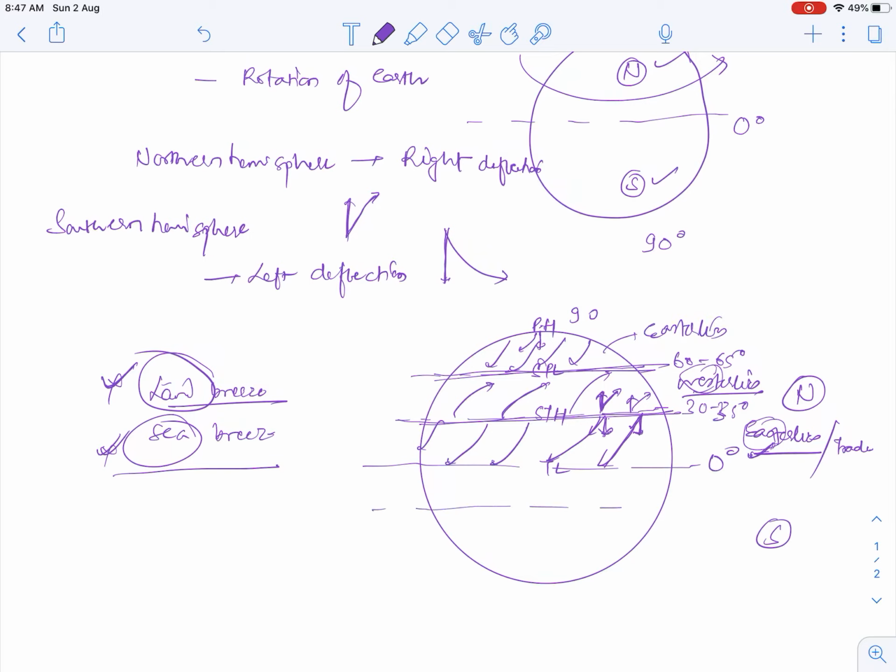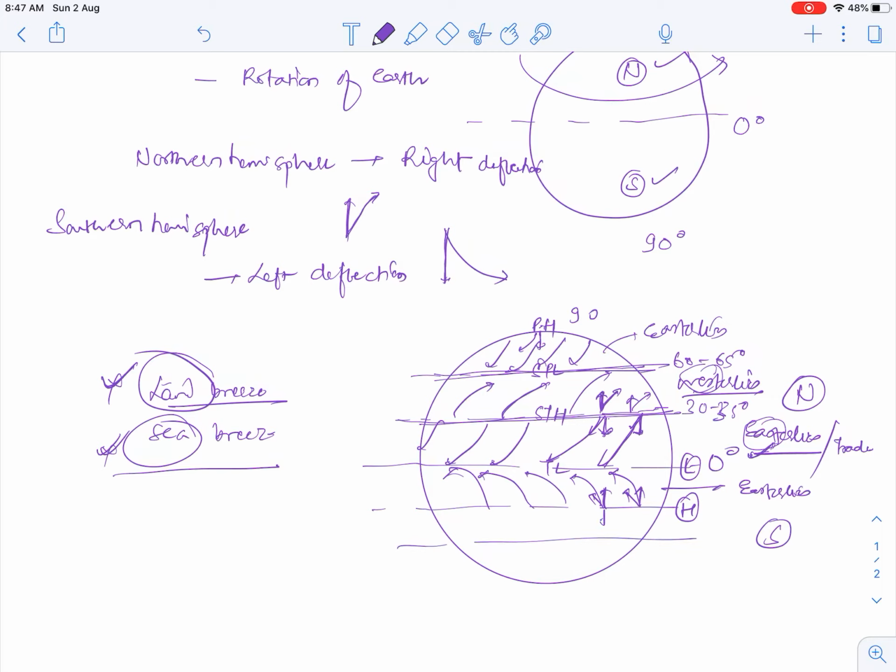Similarly in the southern hemisphere, if the air is coming, it will deflect towards the left side. Air going from high pressure towards low pressure will move towards the left, so it will move like this, this, this. This is again an easterly.